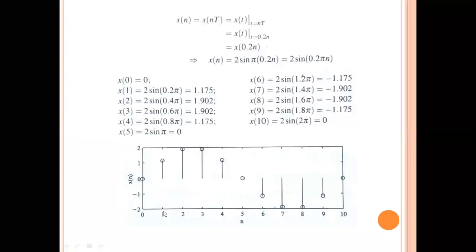Anyone? No, sir. Yes. So you will have information only at n is equal to 0 and only at n is equal to 1, and you do not have any information between 0 and 1. So at 0 you will have one sample, at 1 you will have another sample, at 2 you will have another sample. In between any two consecutive samples you don't have information. So this is the example for a discrete time signal. A discrete time signal is only defined at particular instances of time. Are you clear? Okay, let us move on to the next one.